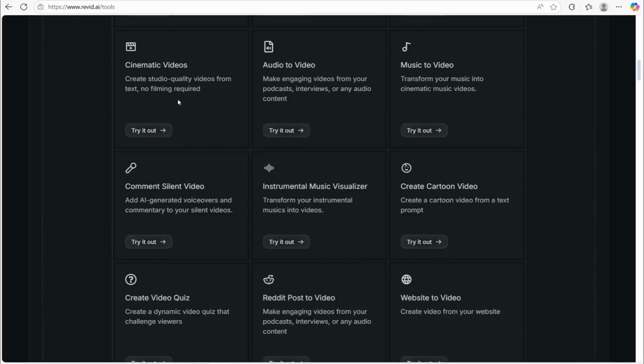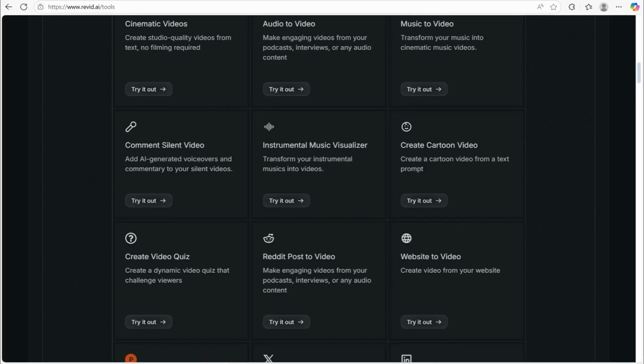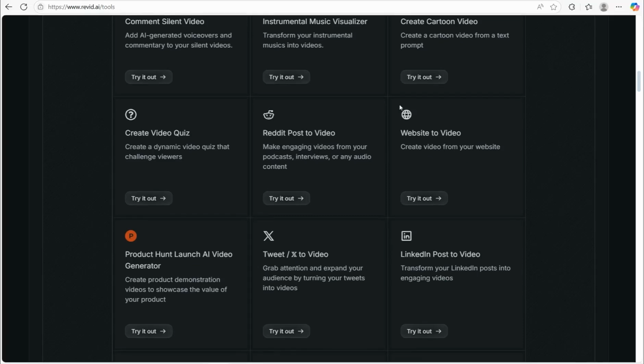You can insert some amazing cinematic effects. Here you can find this beautiful and brilliant tool that you can use to add a voiceover to a silent video. It's an amazing and mind-blowing tool. Here you can find this one, comment silent video, or you can create your cartoon video, website to video, Reddit post, create a video quiz.